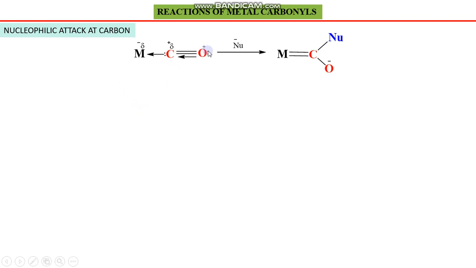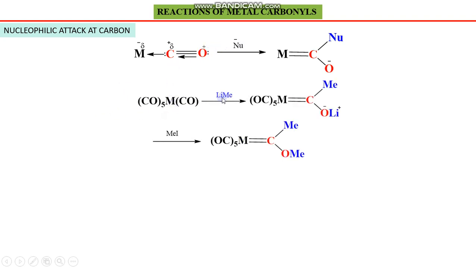Now let's use nucleophiles. In this case, methyl lithium is a nucleophile. M can be any metal depending upon the availability of the species, and this metal possesses at least coordination number 6, because 1 plus 5 is equal to 6. So six carbonyls are attached as ligands. In this case we will consider only one carbonyl, because reactivity will be carried out at one carbon, not at all at the same time.